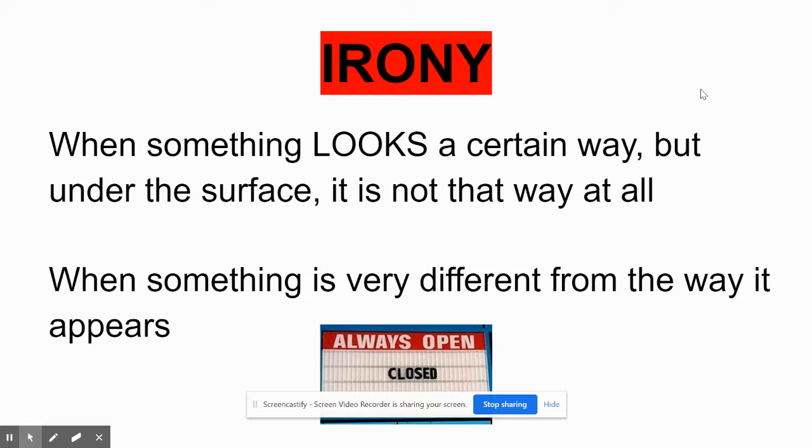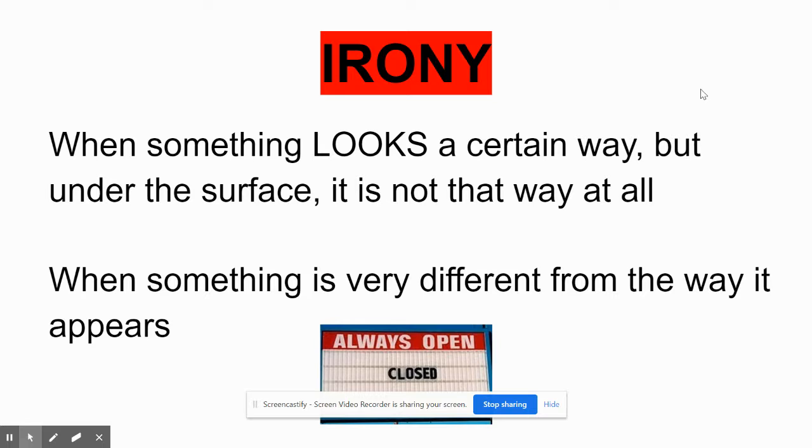And irony is when something looks or seems a certain way, but when you look closer under the surface and you find out more, you realize it's actually not that way at all. So irony is this difference between what is expected, and then what is really there underneath, what is really true. That's irony. So, in summary, you could say irony is when something is very different from the way it appears.